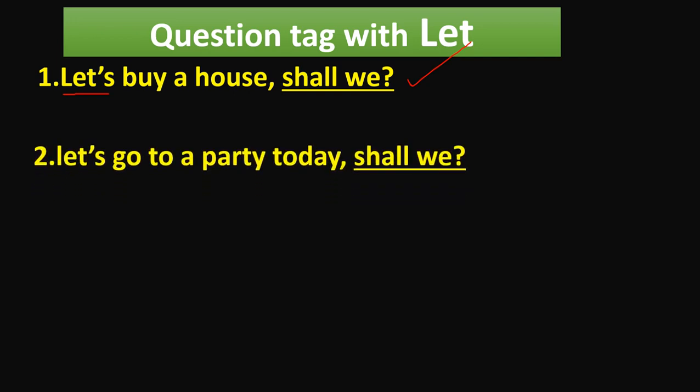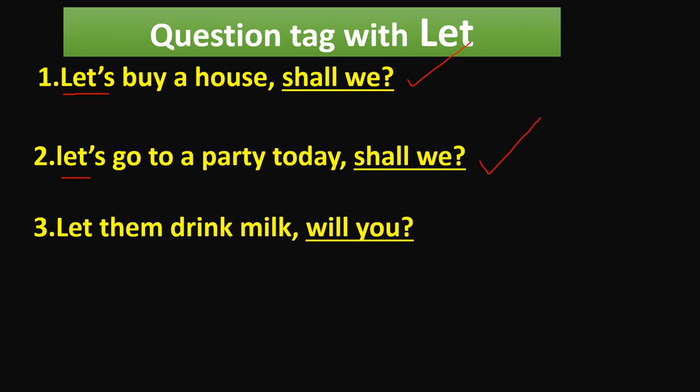Question tag with let. See the first example. Let's buy a house. Here the sentence begins with let's. So we should write shall we as the question tag. Okay, because here let's is there. Okay. Next one. Let's go to a party today. Here also there is let's. So the question tag should be shall we. Next one. Let them drink milk. Here there is let them, not let us. So the question tag is will you or won't you.